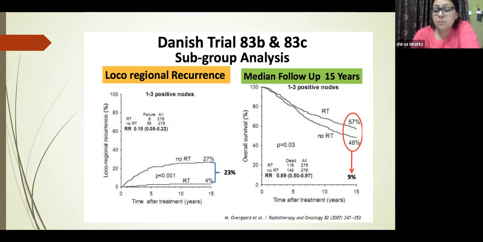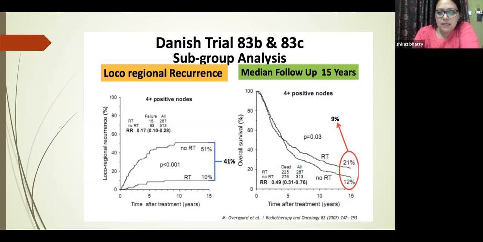If we give radiotherapy in 1 to 3, and that is what actually the question was which we are searching, whether we should give radiotherapy or not. So yes, we should give radiotherapy even in 1 to 3 lymph nodes. That is how we can always say, based on our studies of Danish trial 83B and C, that it forms a standard protocol for giving radiotherapy in 1 to 3 nodes also.